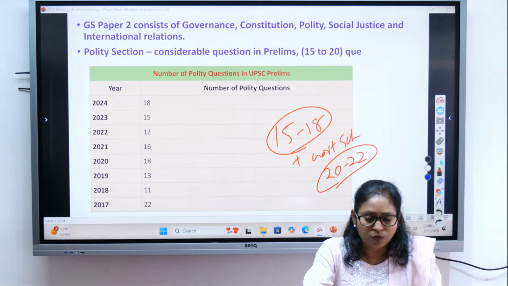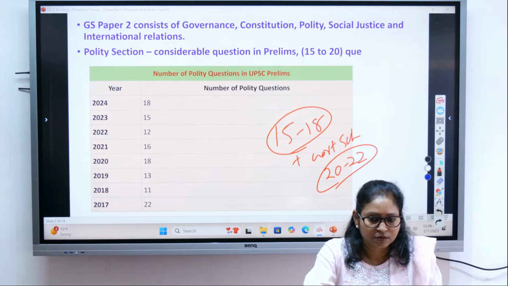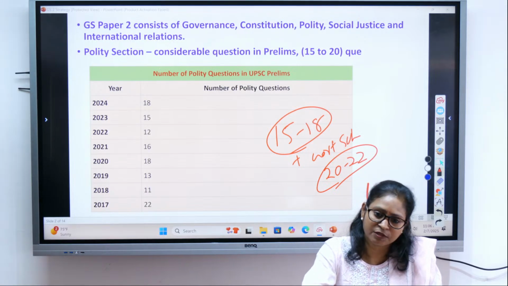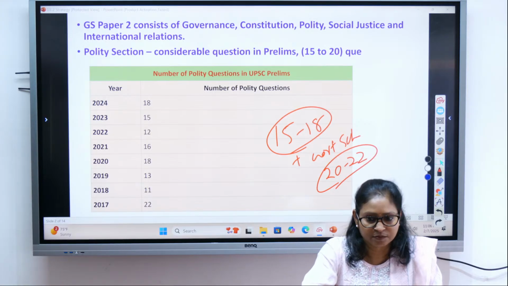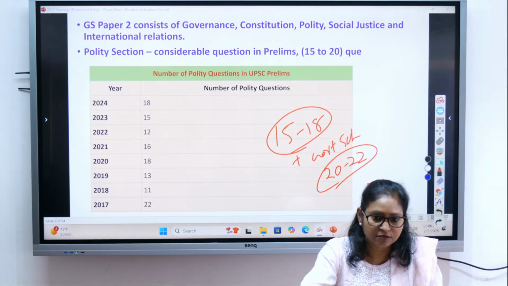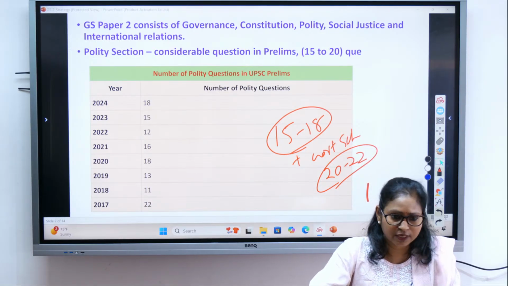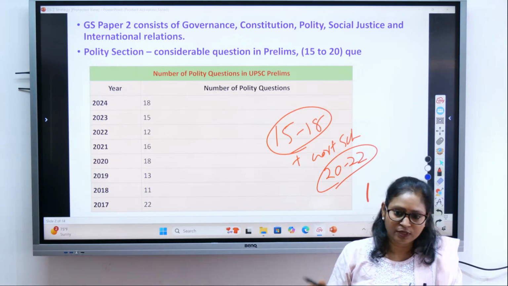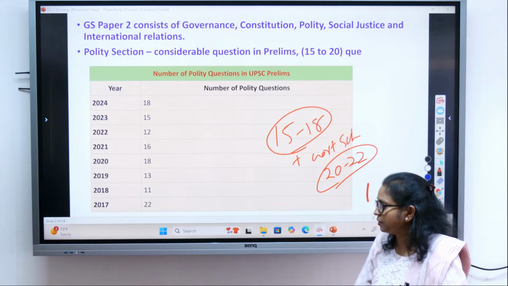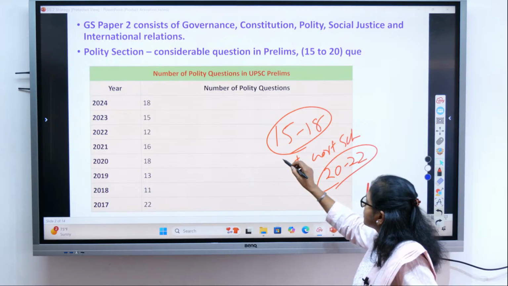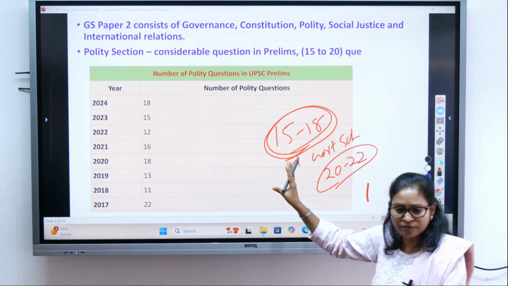Right. So out of 100 questions, you see one-fifth of the questions, or one-fourth, I would say sometimes, coming from one topic or one subject. Isn't it so good? If we really develop a good hold over that subject, we can score really well, isn't it? So polity, you can really strengthen it. They are easy and they are doable. So look at the number of questions. They can vary, but this is what on an average will come every year.